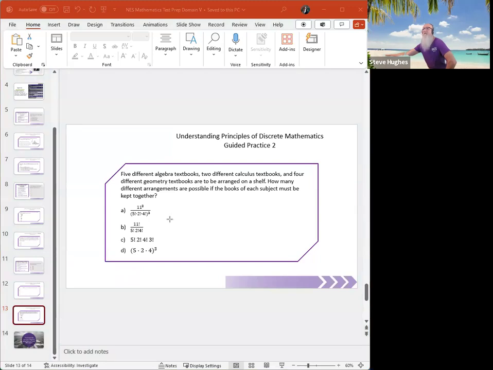I have 5 of those, so 1, 2, 3, 4, 5 algebra books. Next, I have 2 calculus books, and then I have 4 different geometry books, so 1, 2, 3, 4.